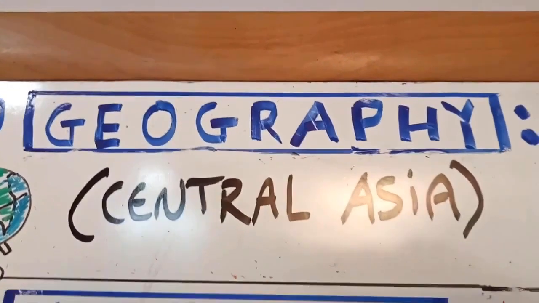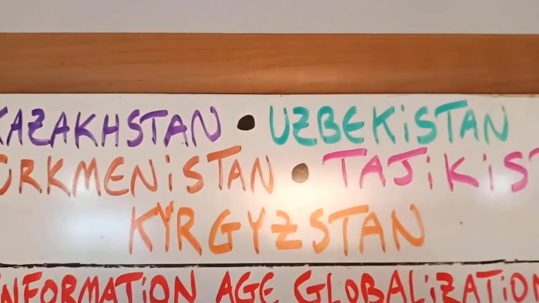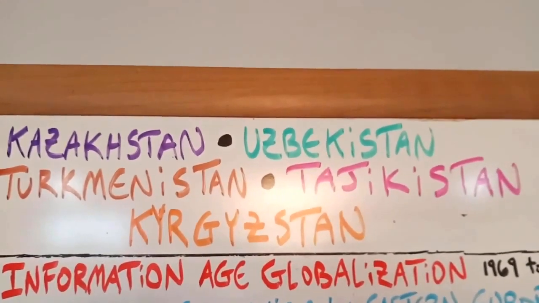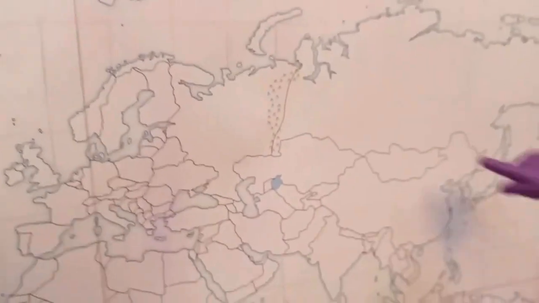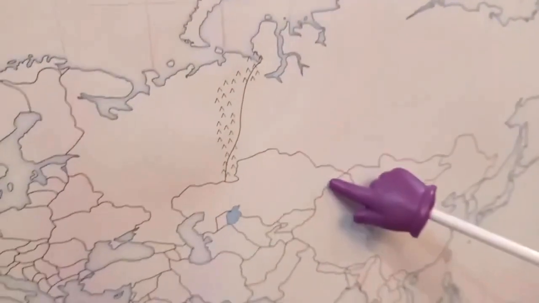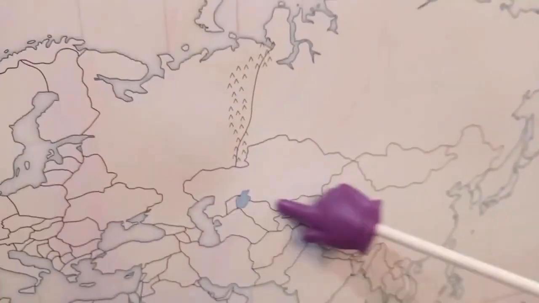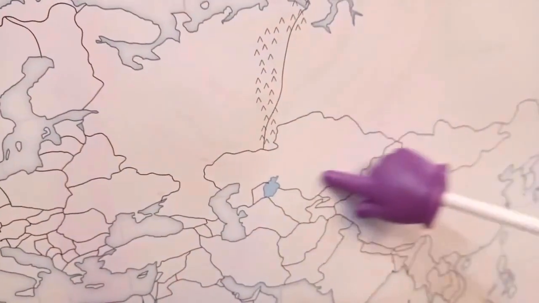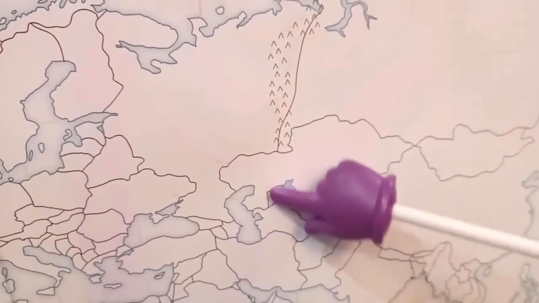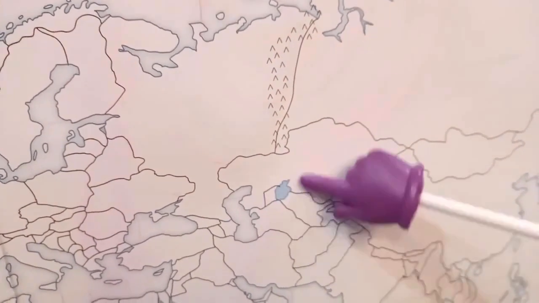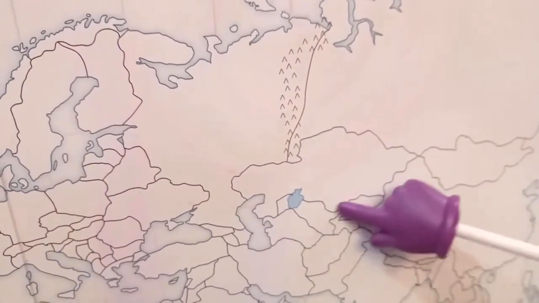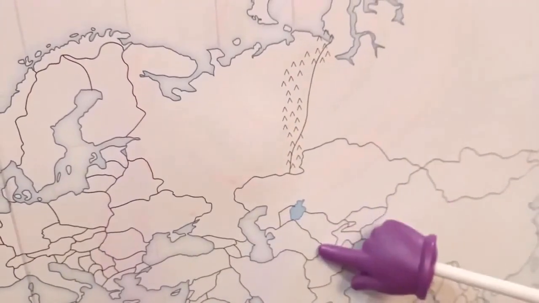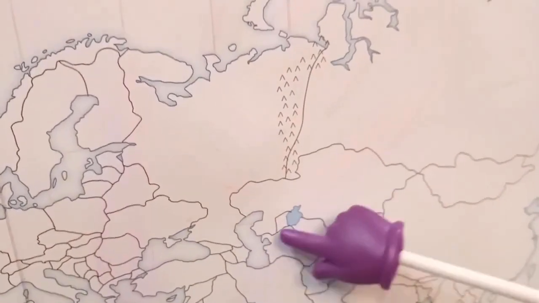Geography Week 23. We're in Central Asia, and we will be looking at Kazakhstan, Uzbekistan, Turkmenistan, Tajikistan, and Kyrgyzstan. So left of Mongolia, we have Kazakhstan, and I kind of think of that as the Kazakhstan Express, like a choo-choo train. And below that, we have the Aral Sea. That makes kind of a U, and we can use that to remind us of Uzbekistan. And under that, we have Turkmenistan. It has that turkey beak right there.